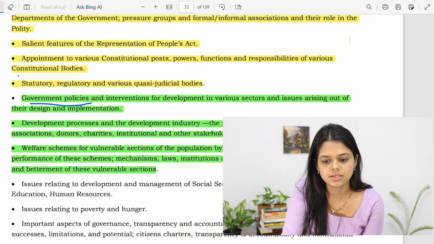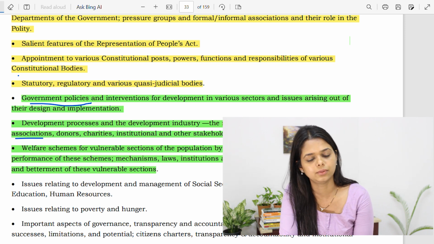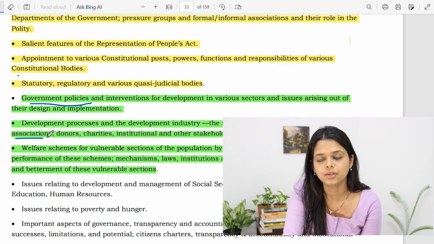Then the next comes is role of NGOs. You have to know these keywords: NGOs, self-help groups, associations, donors, charities, institutions, and other stakeholders. So for this portion, you have to prepare your own notes.